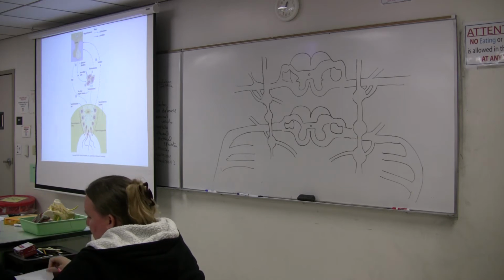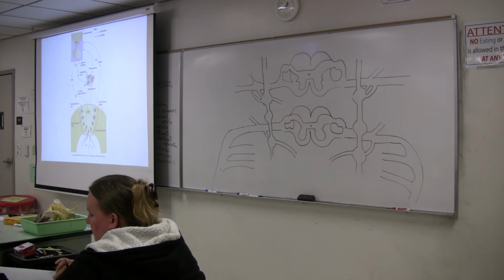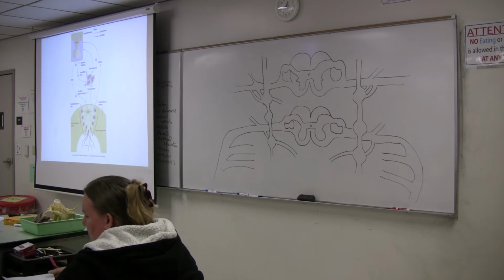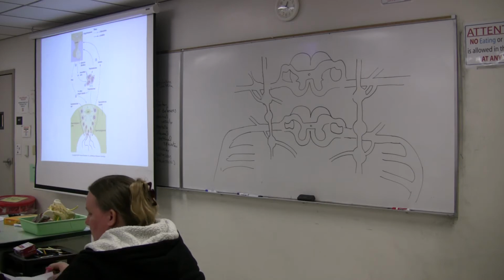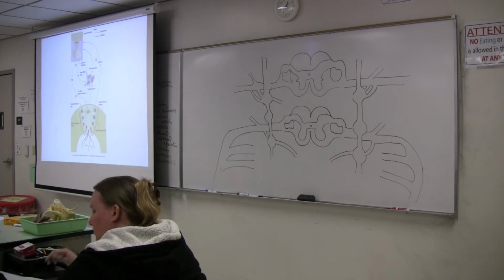So remember we talked about the castrated male and the woman in menopause with low levels of sex hormones. And what happens to GnRH? It's elevated. Okay, so we have that seesaw negative feedback. Just like when we have low levels of cortisol, cortisol releasing hormone goes up. When we have low levels of active thyroid hormone, or high levels of inactive thyroid hormone, TRH is going to go up. All right, so it's that seesaw relationship that we have with negative feedback.